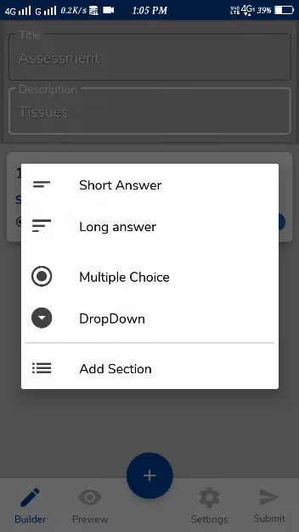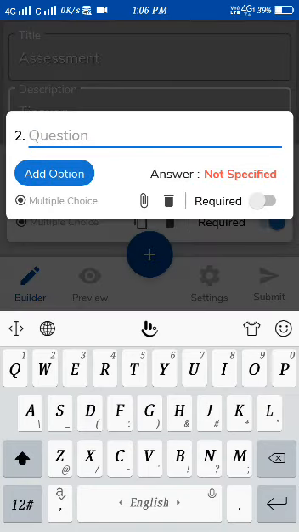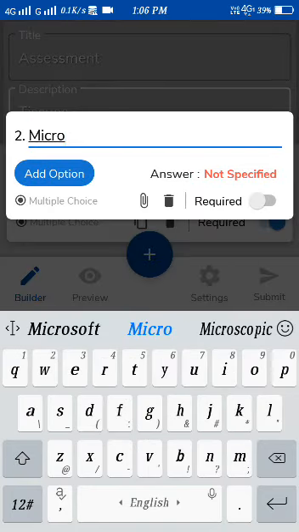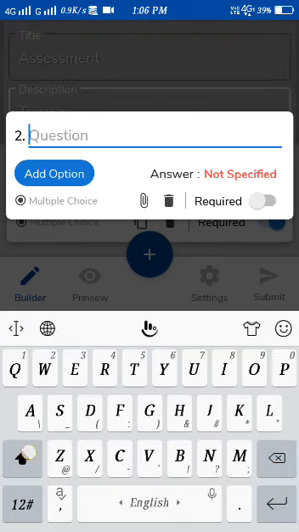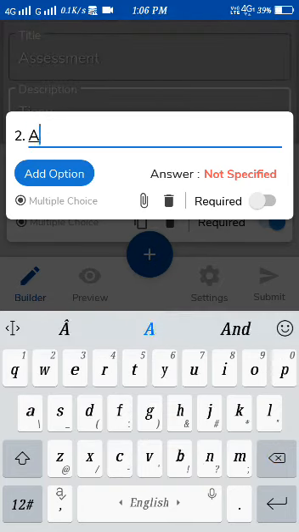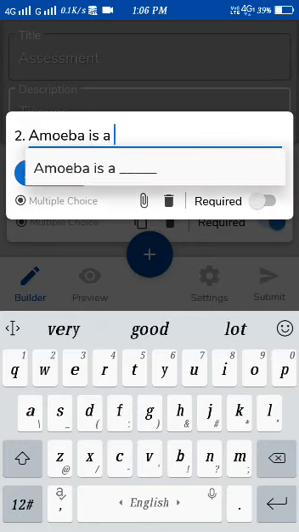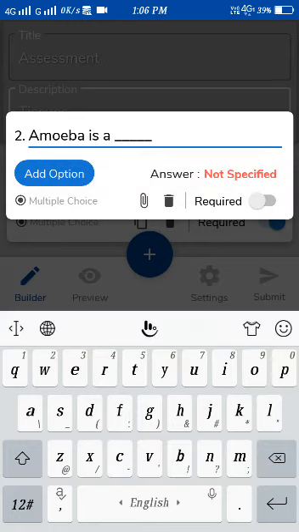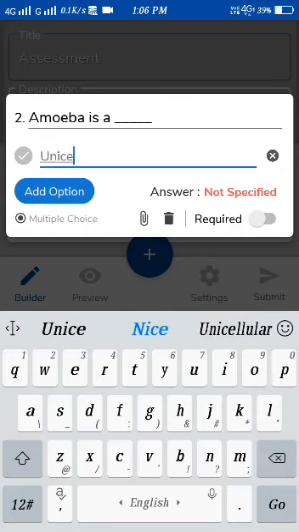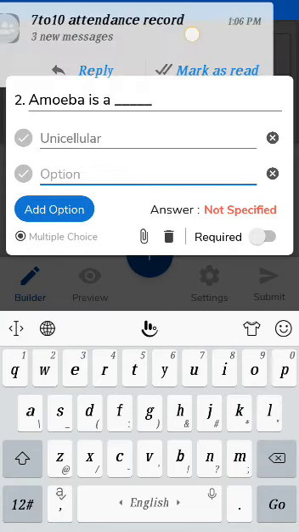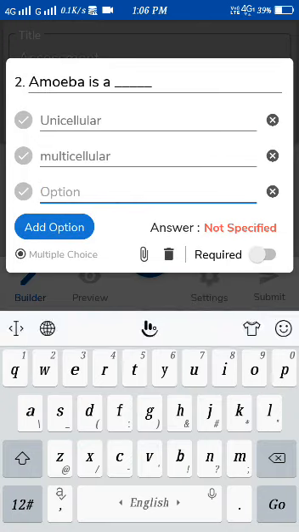Multiple choice again, you can frame another question. Microorganisms. Okay, I'll take another question, for example, amoeba is a. Right here I have already placed amoeba is a. Add option, unicellular, write down the option. You can take multicellular or none.